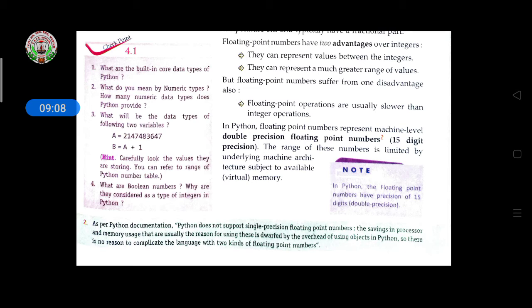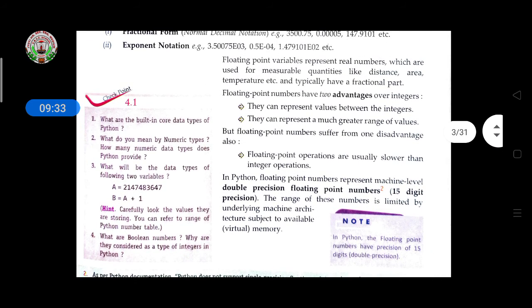The savings in processor and memory usage are offset by the overhead of using objects in Python, so there is no reason to complicate the language with two kinds of floating point numbers. Here see the advantages and disadvantages about this.